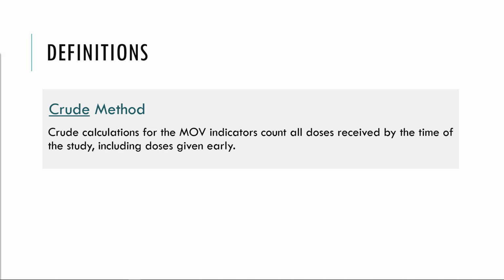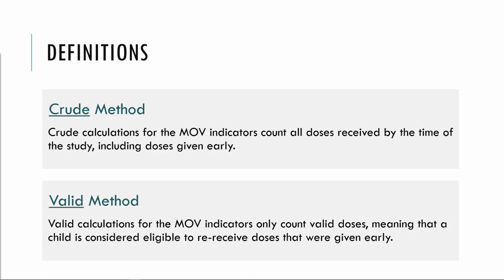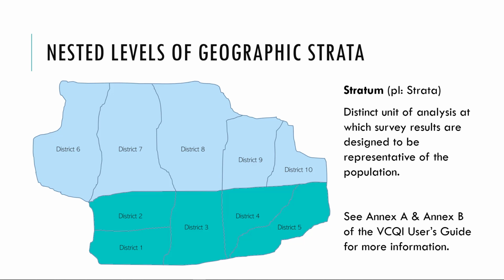There are 2 methods of counting MOVs. In what VIQI calls the crude dose method, every dose counts even if it's received when the child is too young. Early doses are not expected to be re-administered when the child is older. In what VIQI calls the valid dose method of accounting, on the other hand, early doses do not count, and we expect the health clinic to repeat those doses later. In fact, VIQI counts it as an MOV if they miss an opportunity to revaccinate the child when they reach the appropriate age.